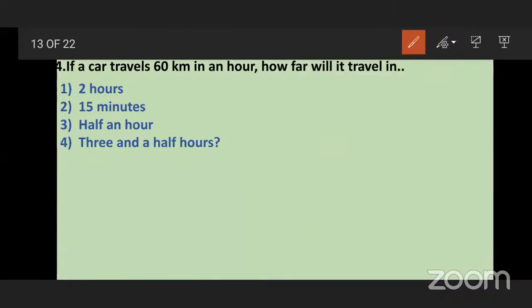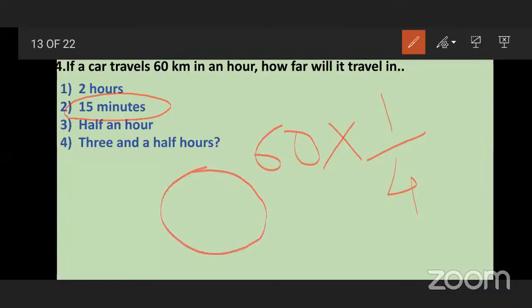Now we have to find about 15 minutes. In 15 minutes, how far will that car travel? For that, suppose this is a clock. 4 ones are 4.